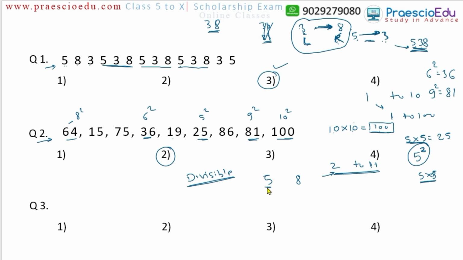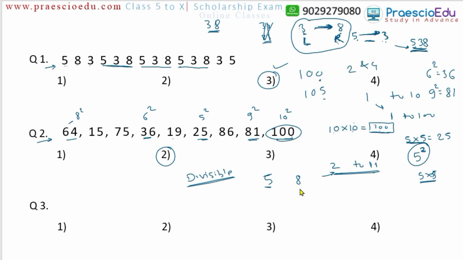We know 5 can divide any number which has 0 at the unit place. Now here take the example 100. At the unit place 0 is there, or we can say at the unit place there is a 5, suppose 105. Now with 5 or 0 at the unit place, whether that number is a 2 digit number, 3 digit number or any digit number, that number can be divided completely by 5. We know this one. Like this, 8 is also there.